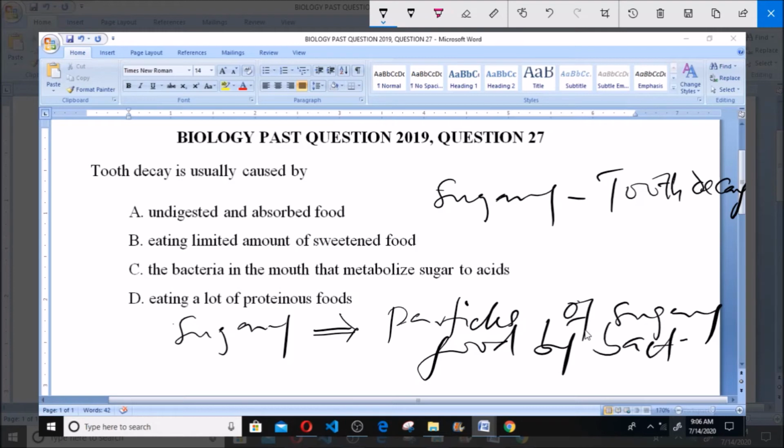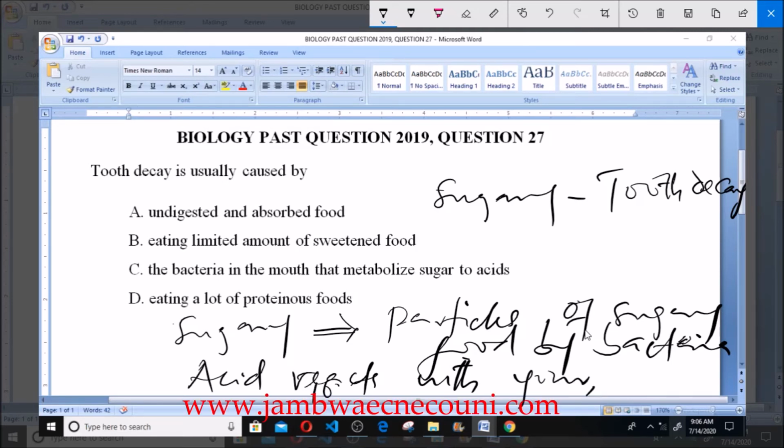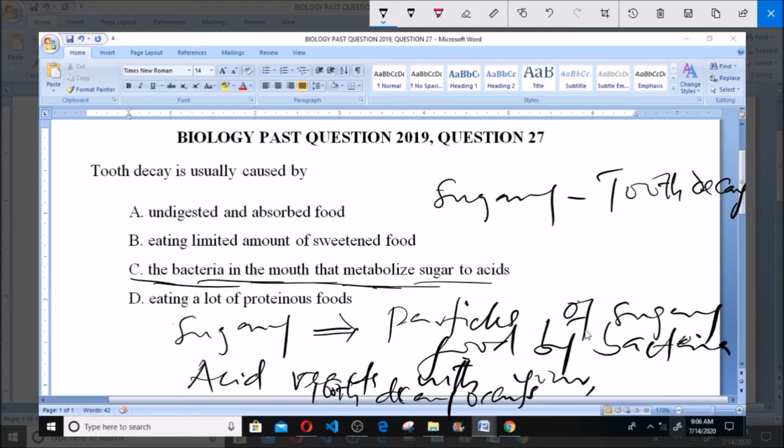Now there are certain bacteria in your mouth. What these bacteria will do is act on the food, thereby metabolizing the food to acid. Now the acid reacts with your teeth, and when the acid reacts with your teeth, it causes tooth decay. So our answer here is option C, the bacteria in the mouth that metabolize sugars to acids. And this is the bacteria that causes tooth decay.